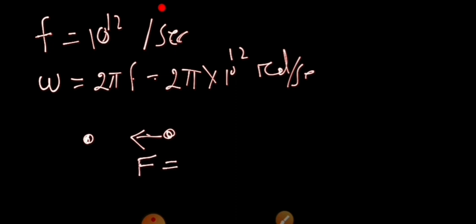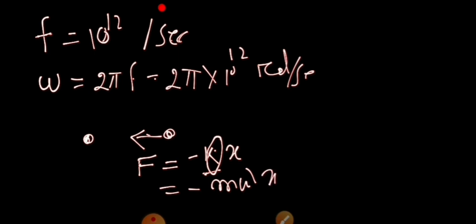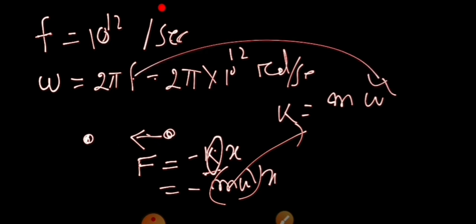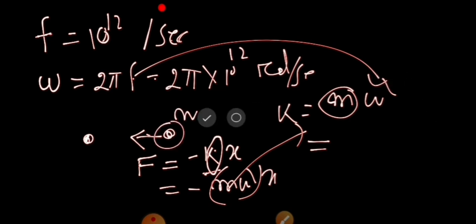This force must be equal to minus k into x, where k is the proportionality constant, and this has to provide the necessary centripetal force, which we know is equal to minus m omega square x. So basically we have to calculate k, which is equal to m into omega square. Omega we have calculated. Now m has to be put. How to calculate the mass of one atom?